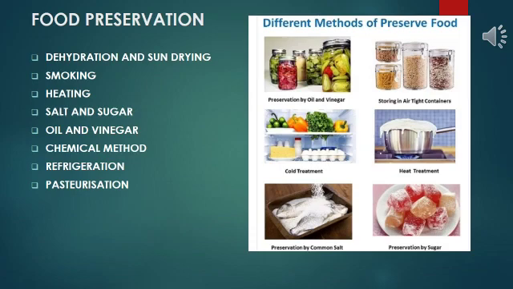What is dehydration and sun drying? Removal of water from fruits and vegetables is called dehydration. Dehydration can be done by drying fruits and vegetables by removing their water content under controlled conditions of temperature and humidity. This helps in preservation of food.